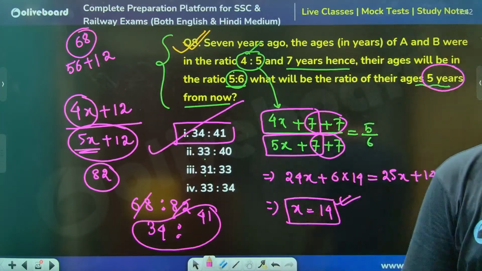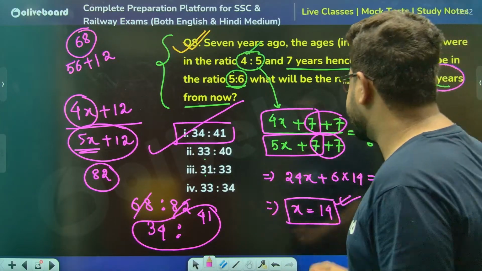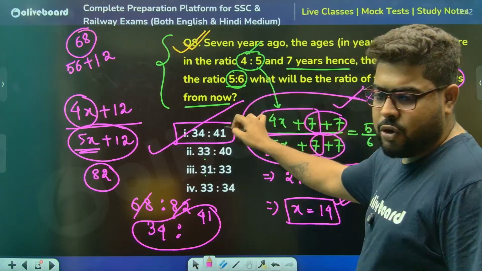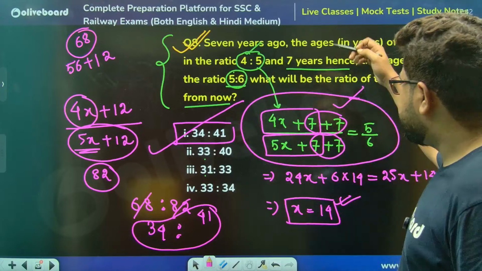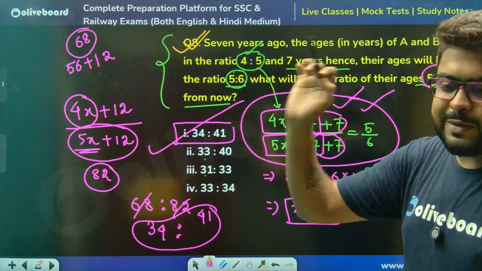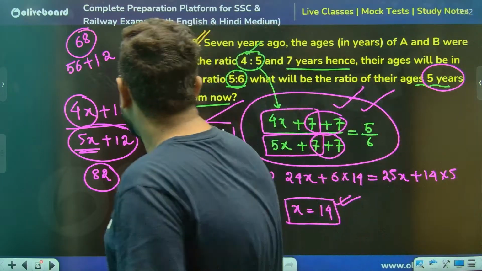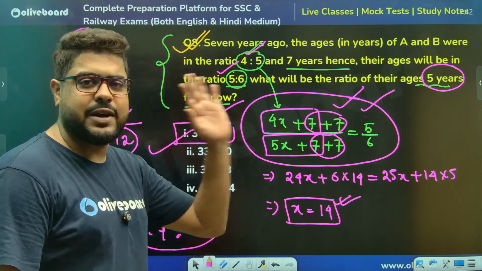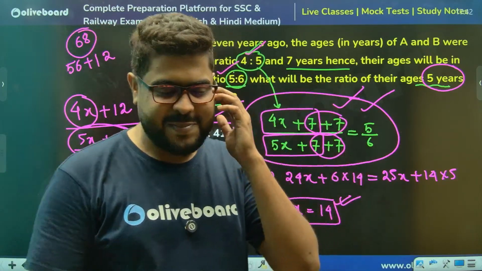A slightly twisted question. But again, always understand the technique that I have just told you. If you get stuck and normal shortcuts don't work, this method will never let you down. Start with one of the ratios, make your equation with the other ratio. It will never give you dhoka.